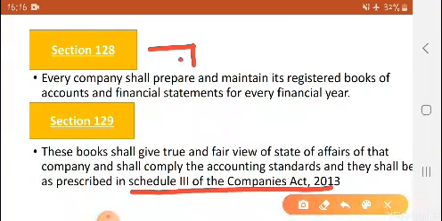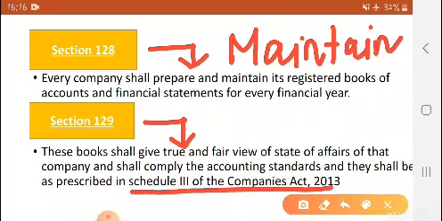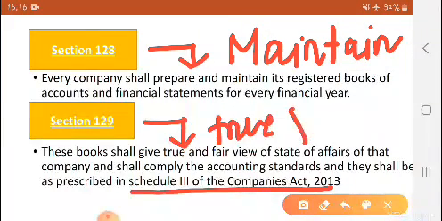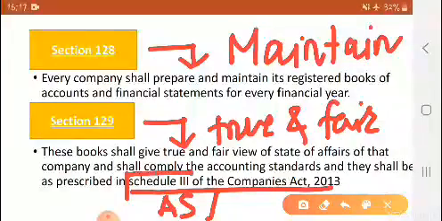Means 128 says that they have to maintain the books of accounts and financial statements, and 129 says that it should give a true and fair view of its state of affairs, as well as follow the accounting standards and the Companies Act, whatever is in Schedule 3.